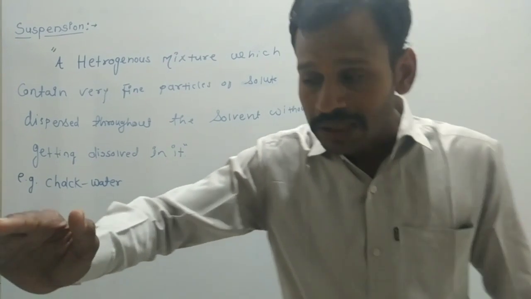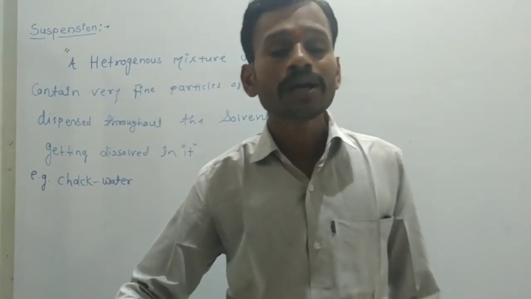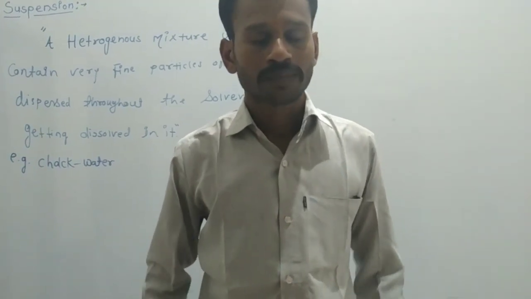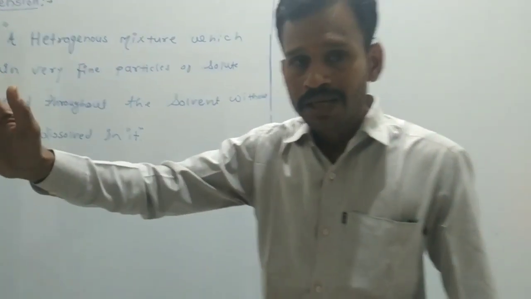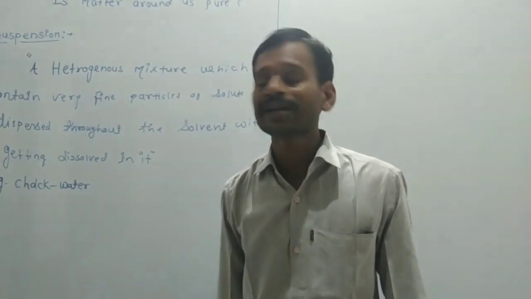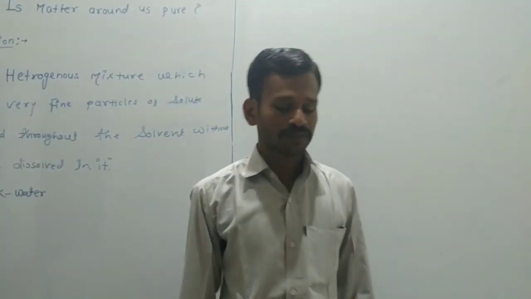It is always dispersed in the water, the solvent. It is not dissolved. It is always suspended in the water. This is the simple example of a suspension.